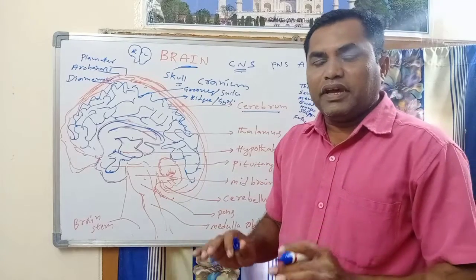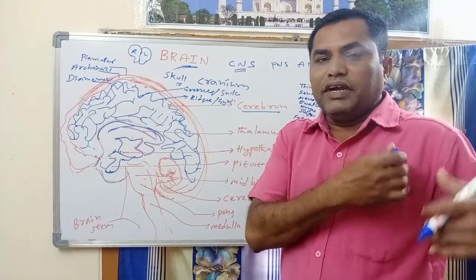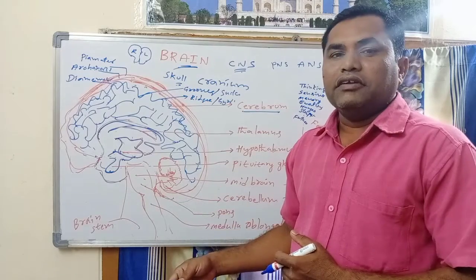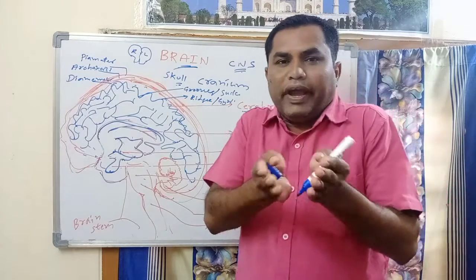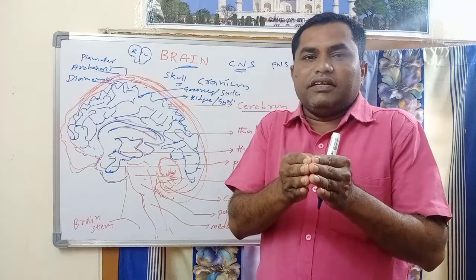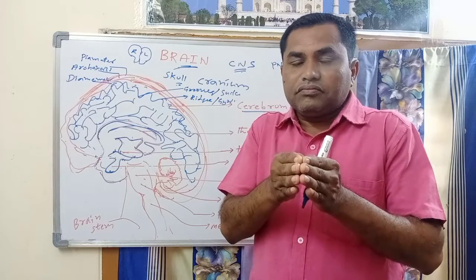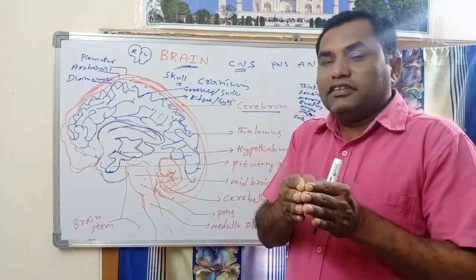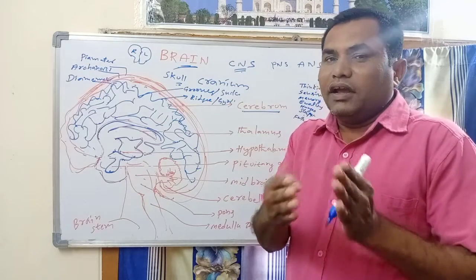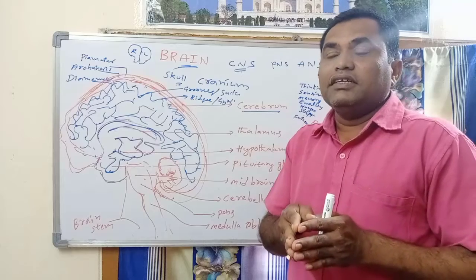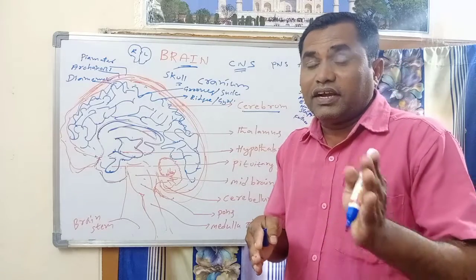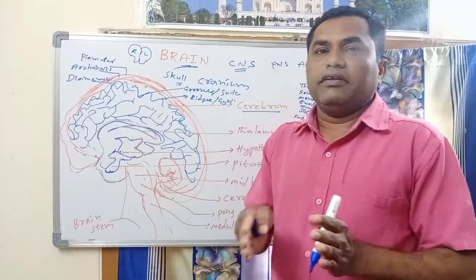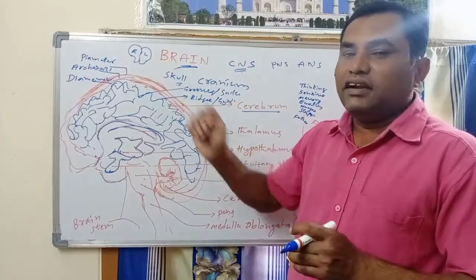The right cerebral hemisphere controls the functions of the left side of the body. The left cerebral hemisphere controls the functions of the right side of the body. So in this way, the cerebrum is divided into two halves, the right cerebral hemisphere and the left cerebral hemisphere. What are their functions? The right controls the left side, and the left controls the right side body functions. In this way they set their duties.